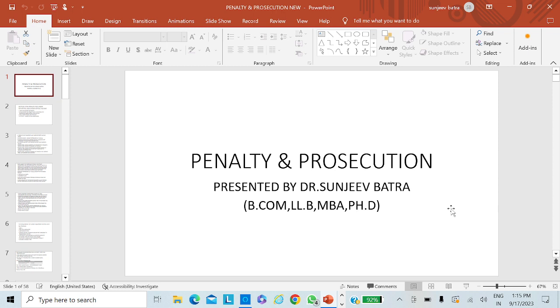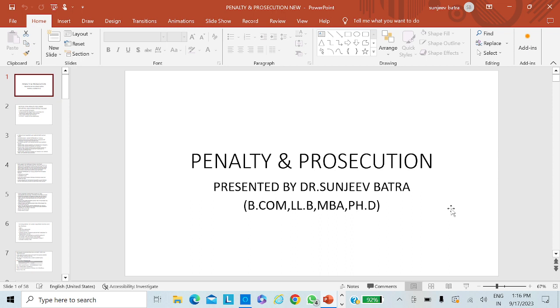Most of the time, the penalty was struck off or deleted by the appellate authorities due to technical reasons. The technical reason was that at the time of initiation of the penalty, the limb was not struck off. Under which limb the penalty is to be imposed was not specified by the assessing officer.